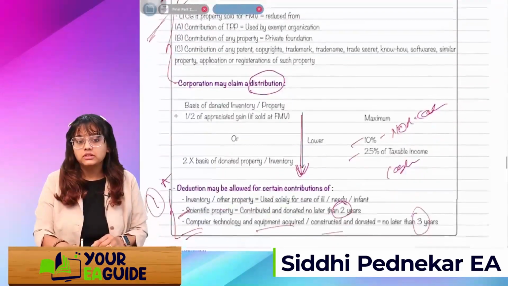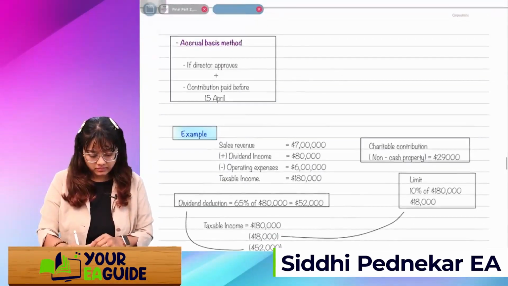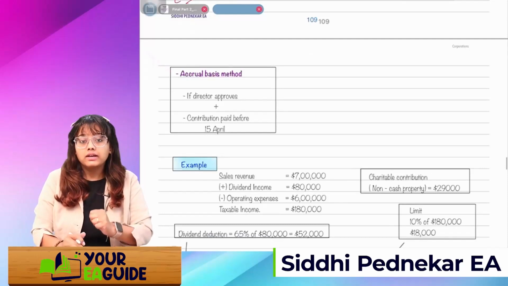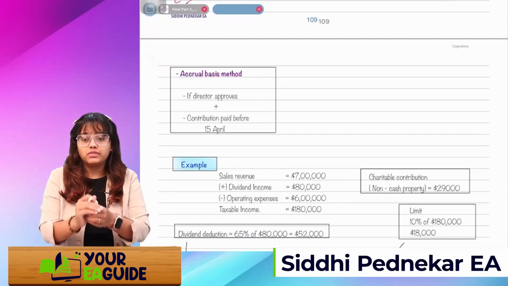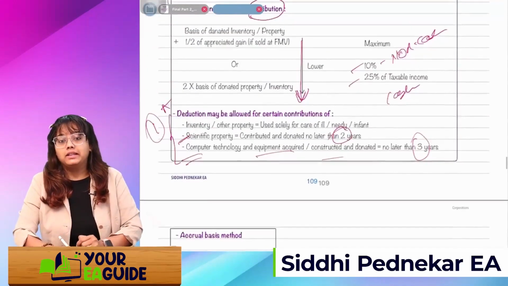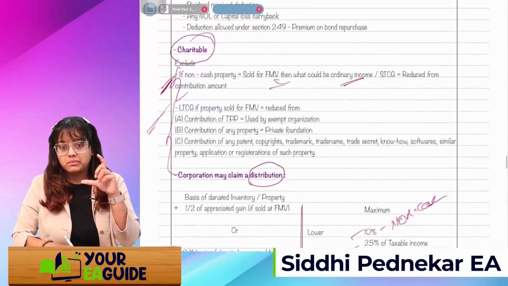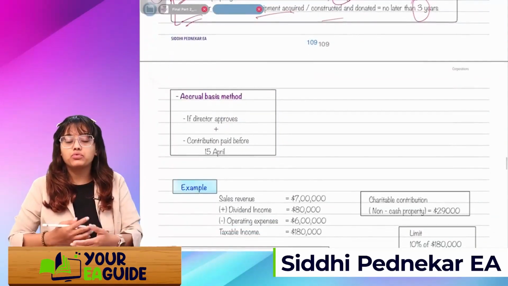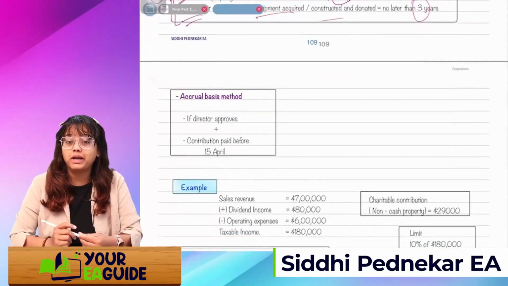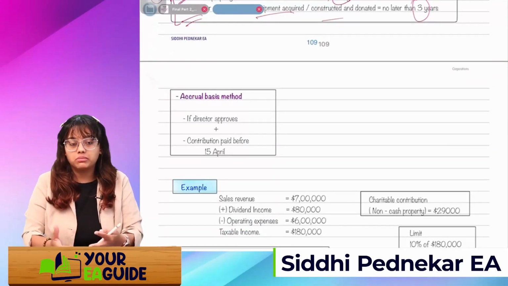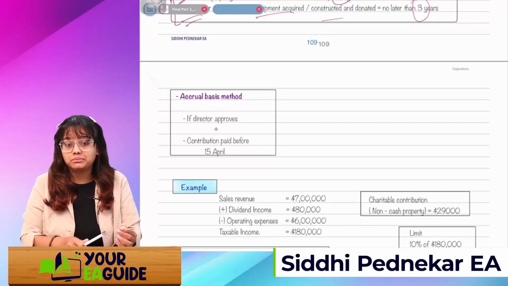Okay. Next is if the corporation is following the accrual basis method, then this donation which we are making will be deducted only if the director approves it, plus the contribution is paid before. See, it's accrued, now we have decided to record it in the books, but as and when it is paid, before 15th April, it should be paid.